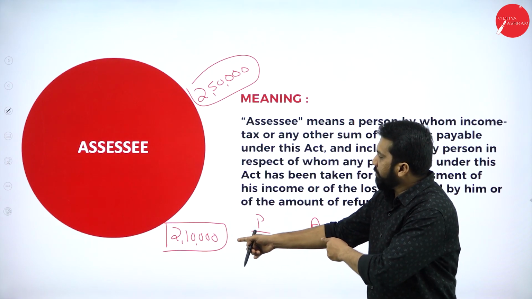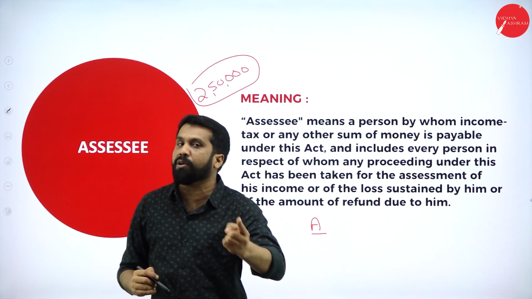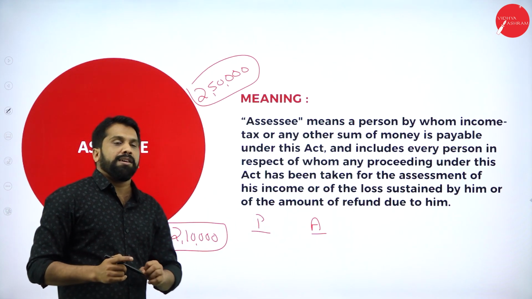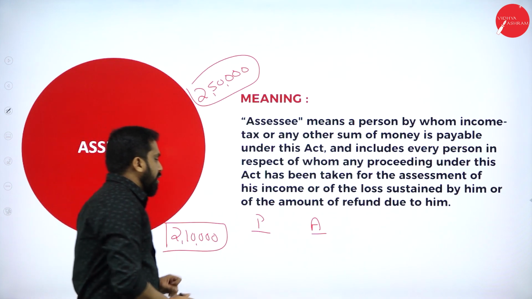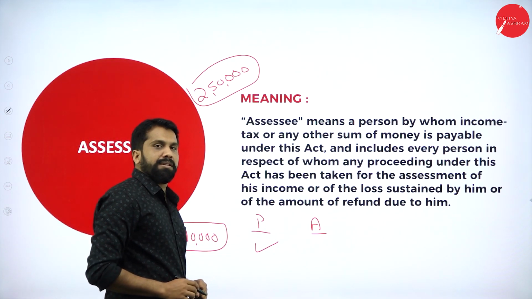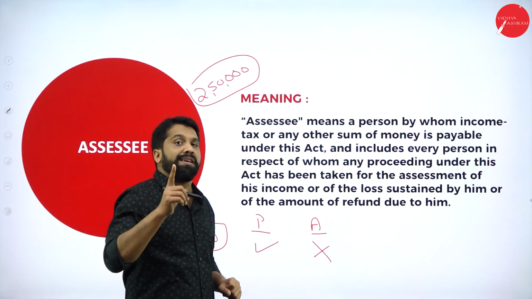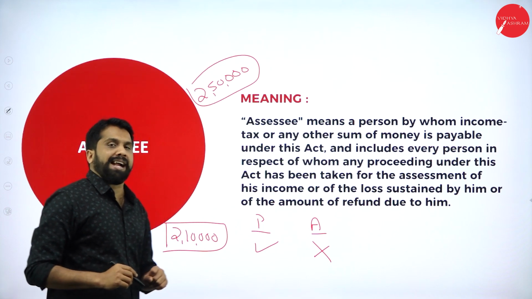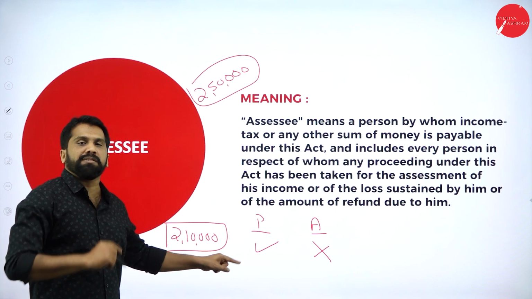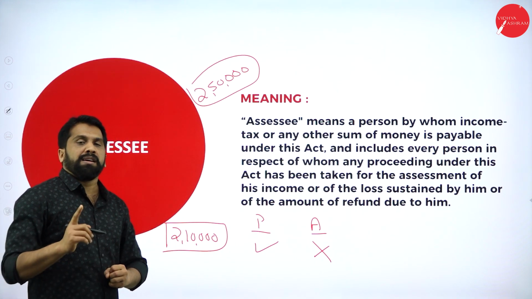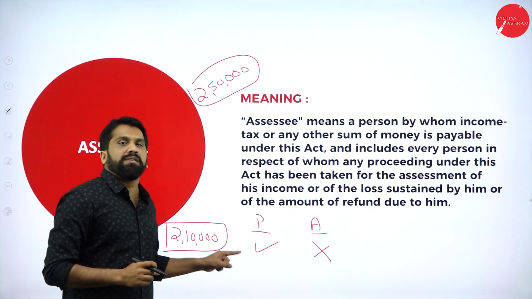Now, your income is how much? 2,10,000. Are you supposed to pay tax or not? The answer is correct. You are not supposed to pay tax. Clear? Yes. You are called a person, but you are not an assessee because you are not paying tax. If you are not paying tax, you are not called an assessee. You are called a person. Hope you are clear.